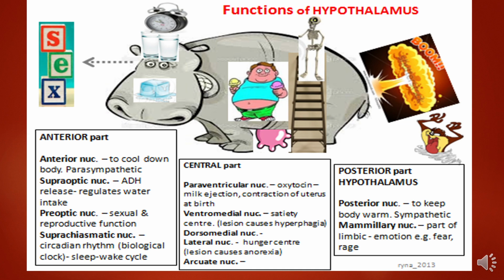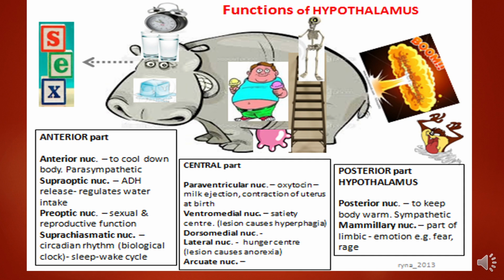These both are under the control of the autonomic nervous system, and the anterior nucleus and the posterior nucleus are responsible for the thermoregulation of the body. So the first function of the hypothalamus we saw is homeostasis. In that, thermoregulation is the first thing. The anterior nucleus is to cool down, the posterior nucleus is to keep the body warm. The anterior nucleus is under the control of the parasympathetic nervous system, the posterior under the sympathetic. These both together are under the autonomic nervous system for thermoregulation.